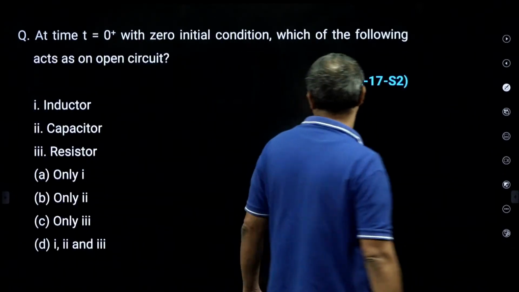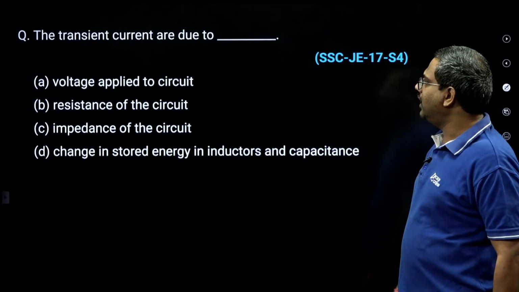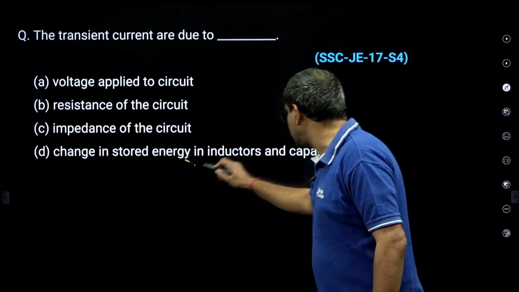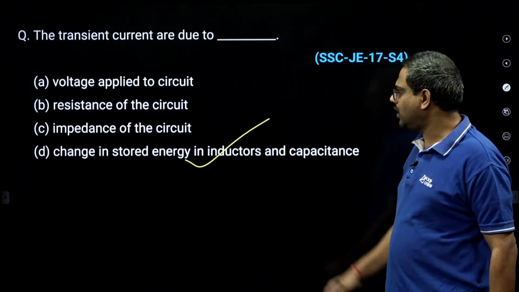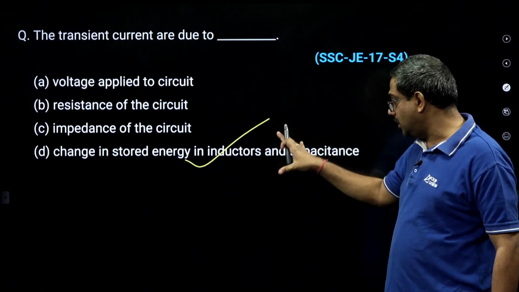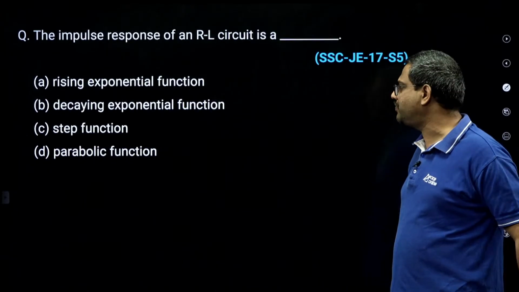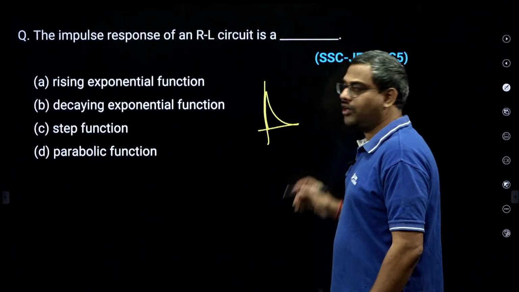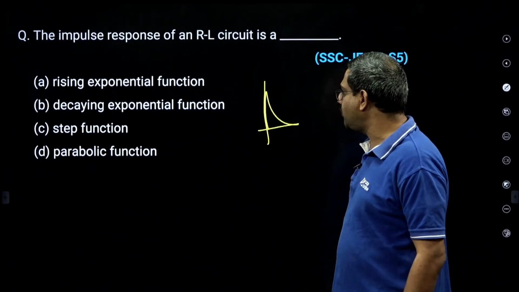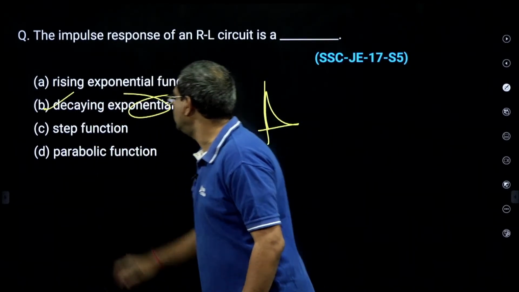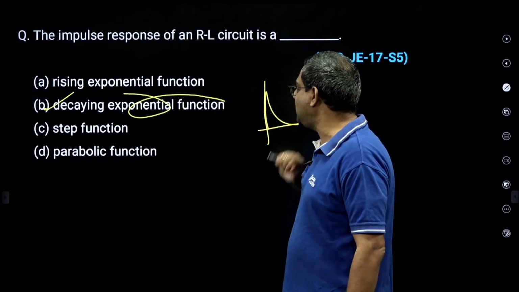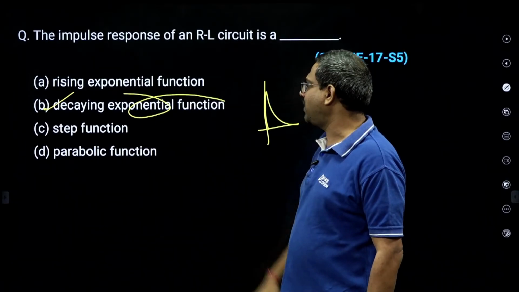You cannot lump them. Okay, now a transient current is due to, transients occur because of energy storage elements, change in stored energy in inductors and capacitors. Not by voltage, not by resistance. It is change, because inertia elements are the reason for transients. The impulse response of an RL circuit is what? I naught e power minus t by 2. It is an exponential decay function, a decaying exponential, not rising. Step response is rising. Impulse means natural response. Natural response is decaying. Okay, not step, not parabolic.